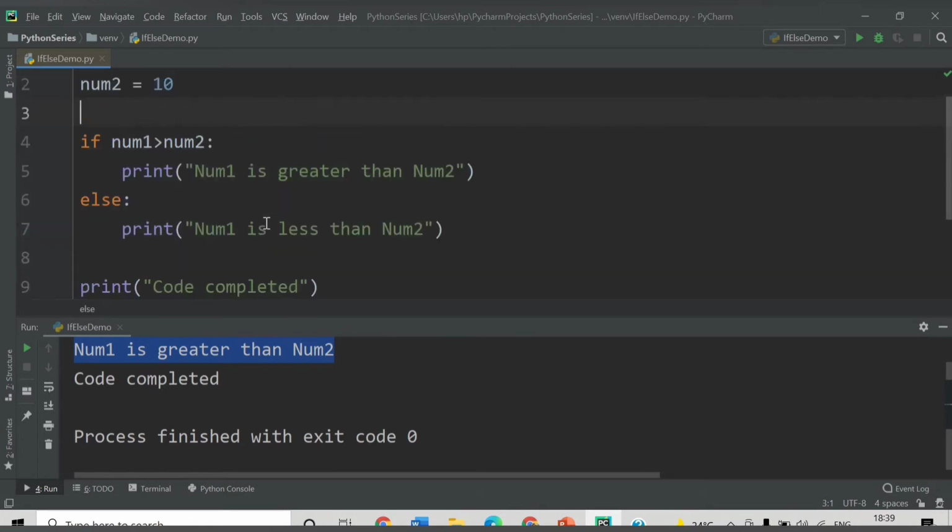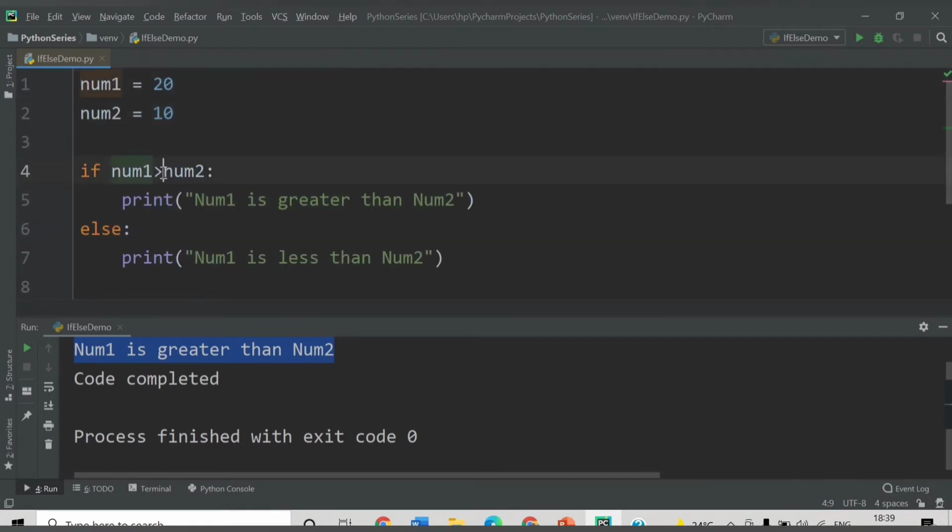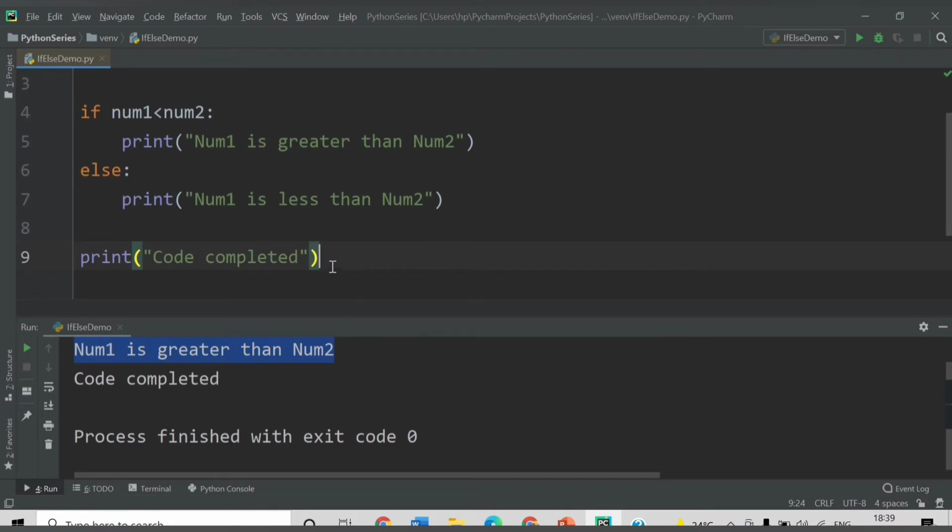Now what if I interchange the condition? What if I say num1 is less than num2? In that case num1 is not less than num2, so this statement will not be executed. The else statement will be executed, and after that the print we have provided here will also get executed. Let's run this.